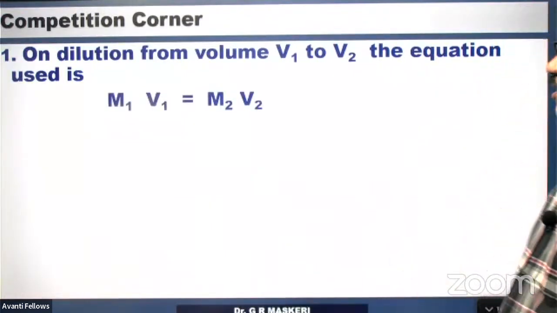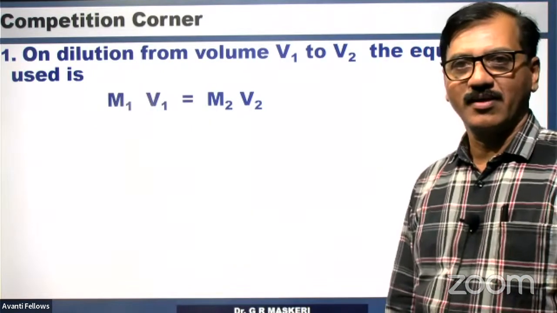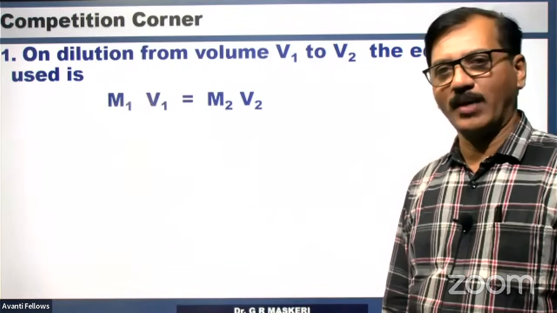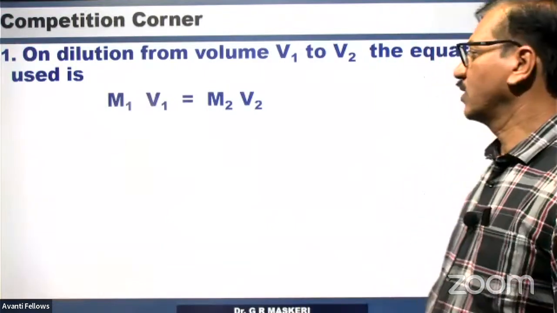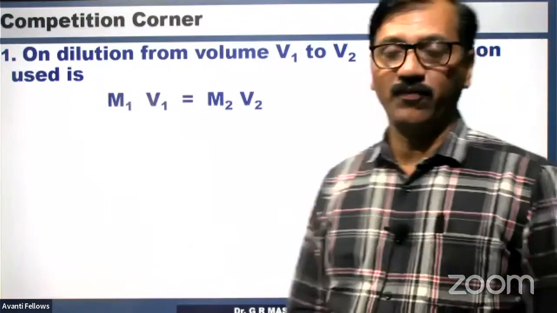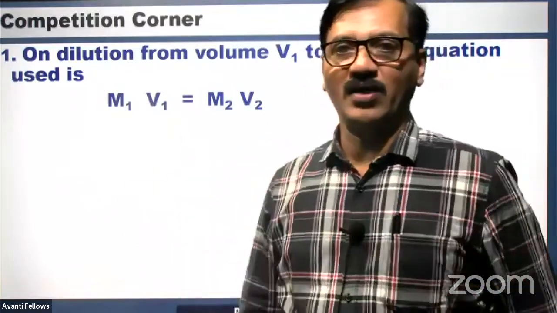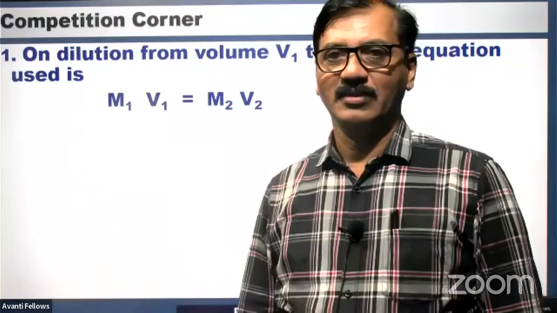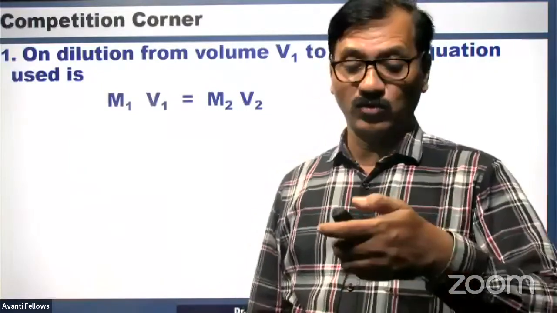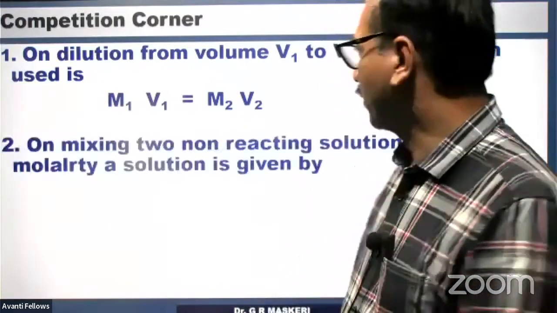So on dilution from volume V1 to V2, the equation that can be used is M1 V1 is equal to M2 V2, right? Or else, if one solution is mixed with another solution having different molarities, then how to find out the molarity of the resulting solution? For that also there is a formula.